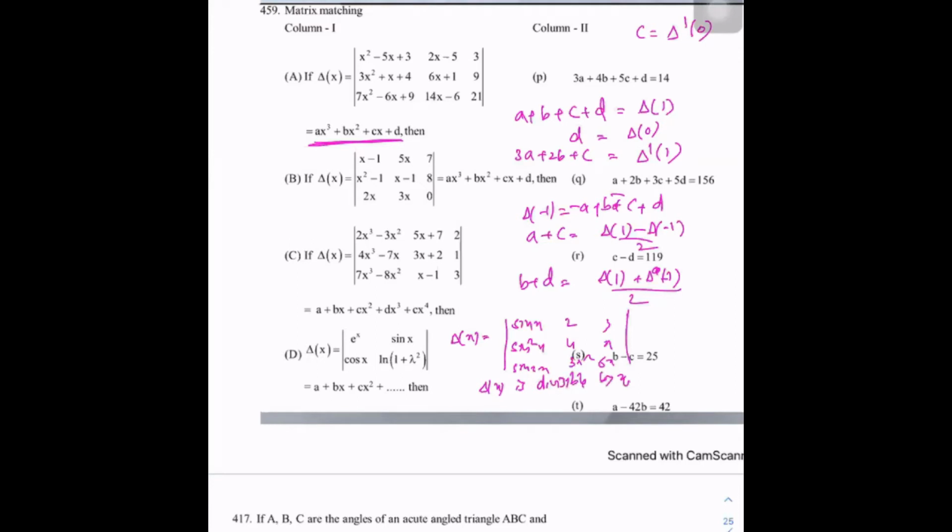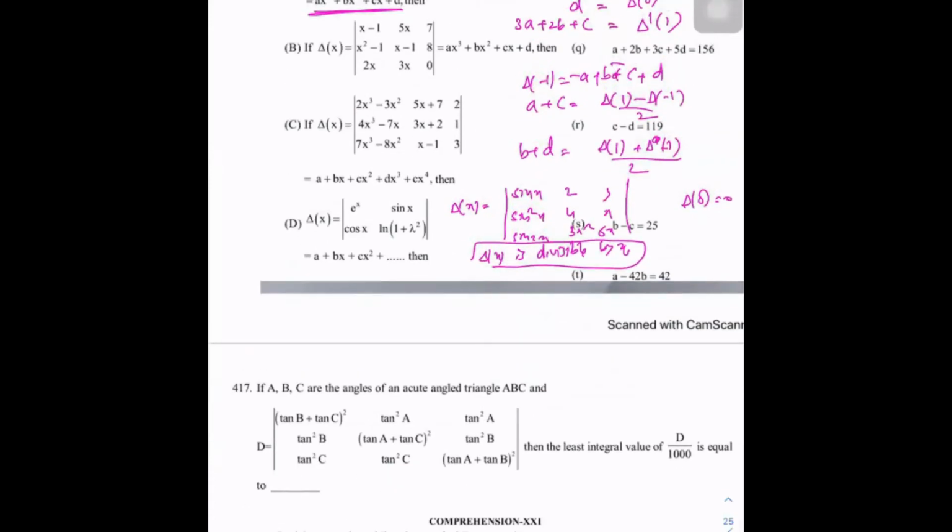So here delta of 0 is coming 0, no doubt about that. But "delta of x divisible by x" is the wrong wording here, because if you write x equals 0, one column is 0, so delta is 0. But the word divisibility is used for polynomials, not for exponential series or infinite series. So no doubt delta of 0 is 0 only, but we don't use the words "delta of x is divisible by x" in those cases. So that wording is wrong.